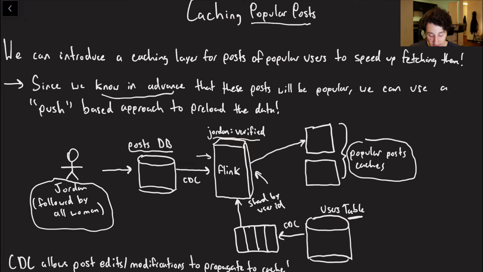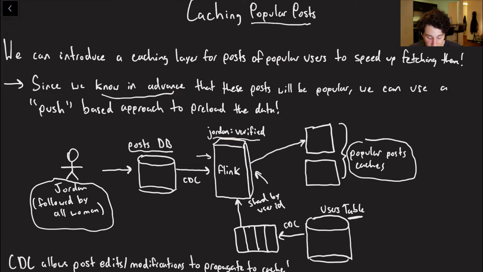By using this style, we accomplish a couple of things. The first is that we don't have to use a traditional write-through based caching approach, where we would have to either use two-phase commit to ensure cache consistency, or deal with a partial failure scenario where our cache might get uploaded but our database wouldn't, or the database write goes through and the cache doesn't. So this makes sure that everything is consistent, keeps everything asynchronous, and it also allows us to see whether or not a given user is verified when they actually make a tweet.